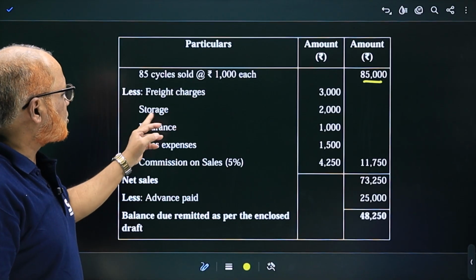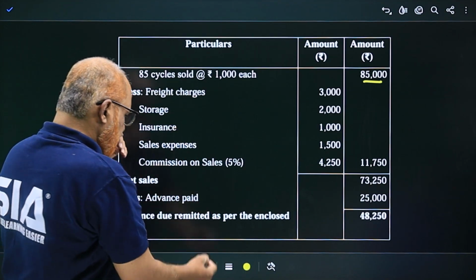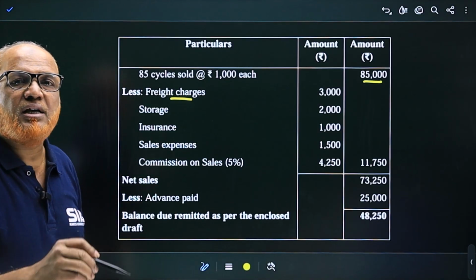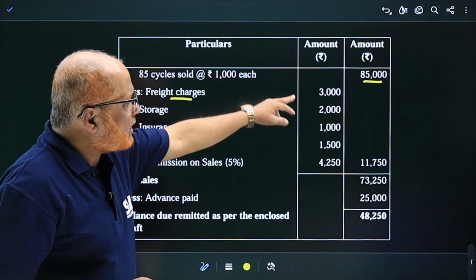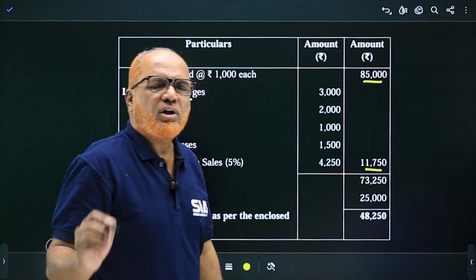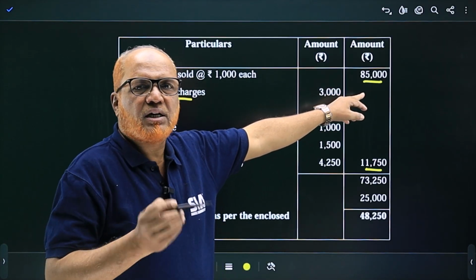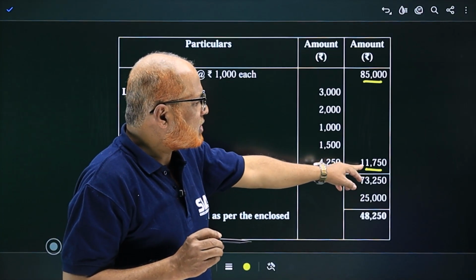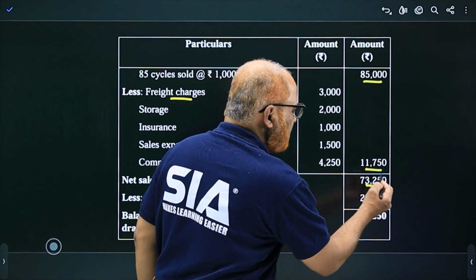Less freight charges, storage, insurance, sales expenses, commission. These are the expenses which are paid by the consignee from his pocket, and commission due is 5%. So total of expenses and commission 11,750. So what he will do? He has sold the goods for 85,000, out of which he will deduct his expenses and also commission. So total deduction 11,750. 85,000 minus 11,750, remaining amount is 73,250.